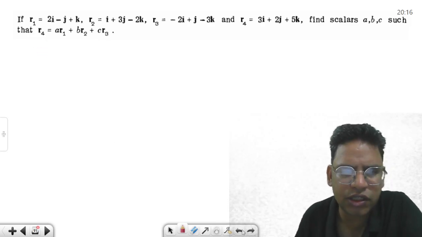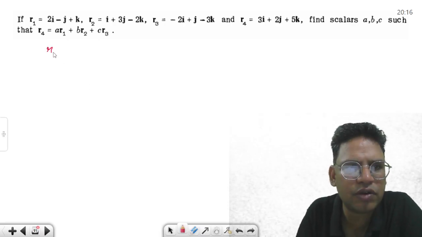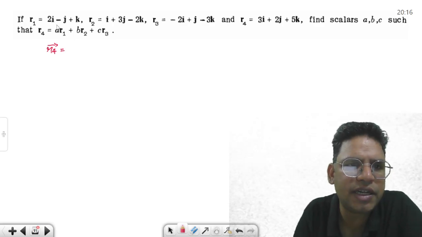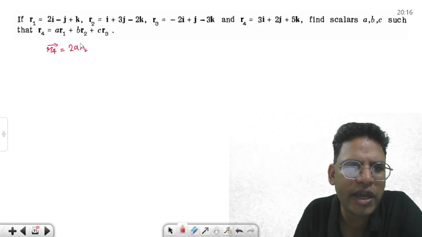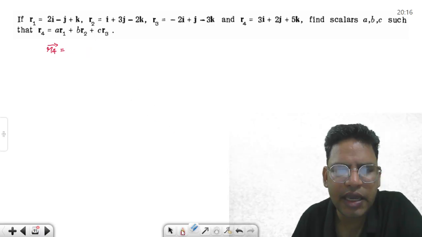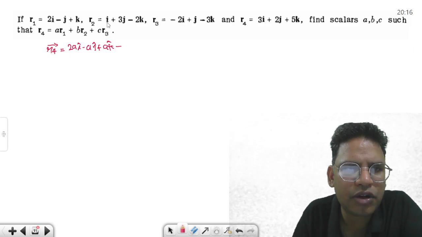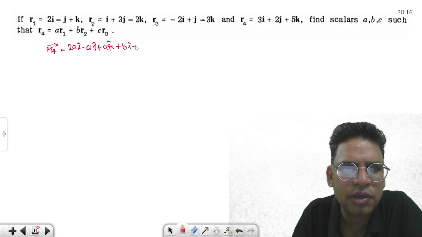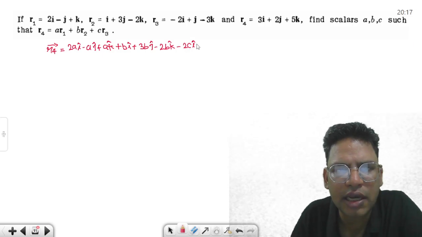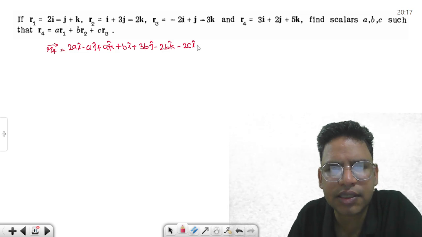This R4 vector is going to be A R1 vector, 2A i minus... sorry, not R1 vector. R1 vector is A multiplied, 2A i, A j plus A k, plus B R2. Now multiply B i plus 3B j minus 2B k, minus 2C i, plus C j minus 3C k.